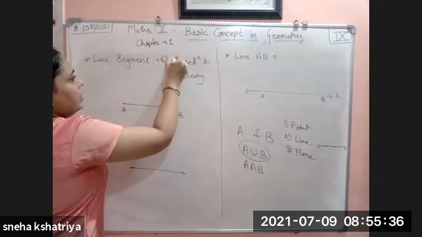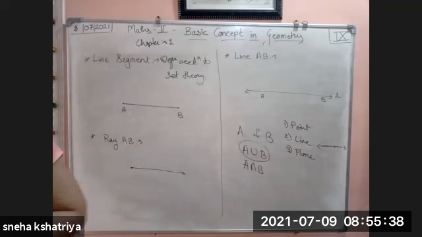Okay, they have defined it properly. So what is the definition? The union of the set of point A, comma, point B and points between A and B.